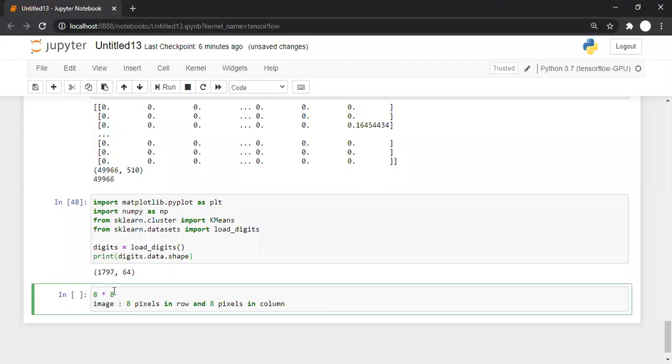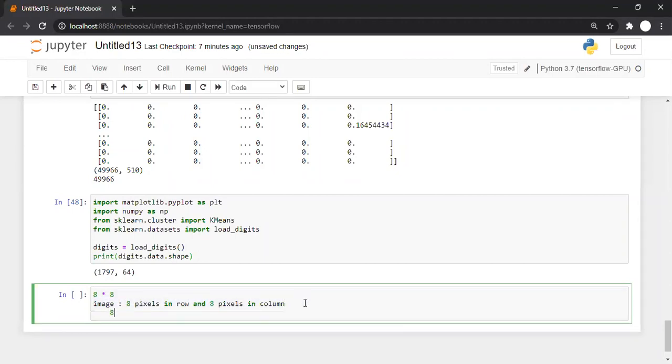So every handwritten character is available as an 8 cross 8 image, that's the resolution, the size of that image. It means in every row there are 8 pixels, and in every column there are 8 pixels. So how many pixels are there in all? 8 into 8 is equal to 64. There are a total of 64 pixels in the data set.